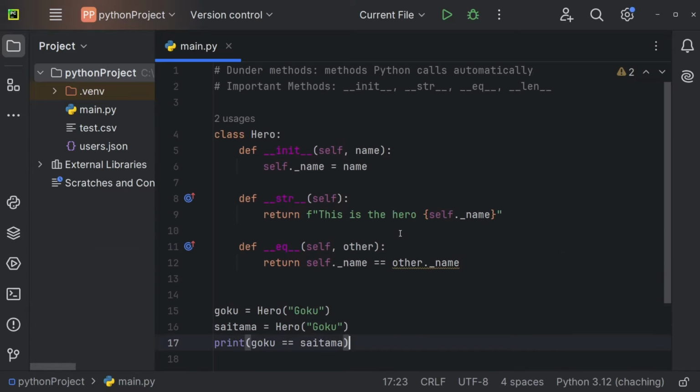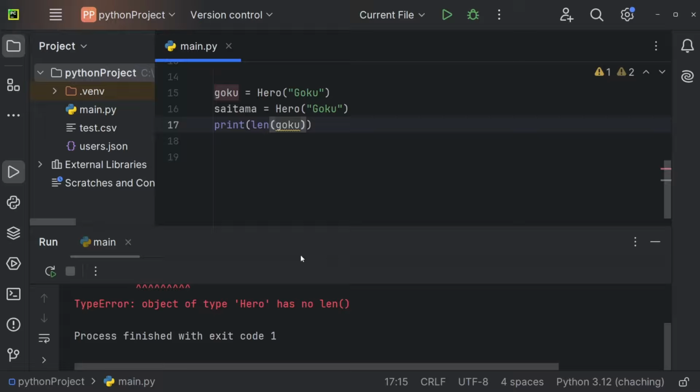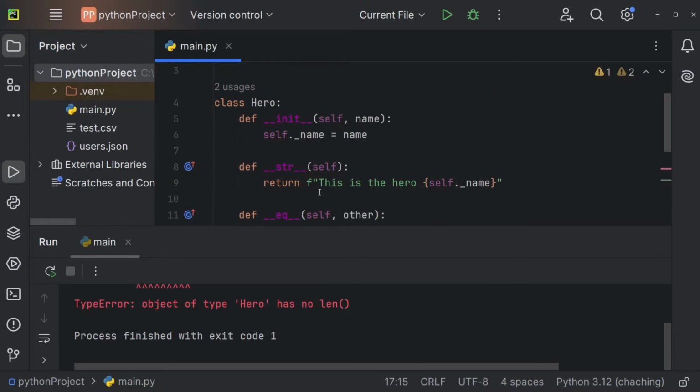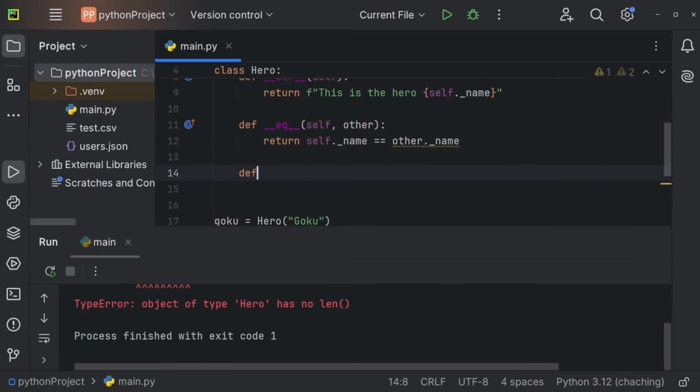Let's now also understand the len method right here. And actually let me just try to print the len of Goku, for example. I'm going to execute this, and you can see we're getting a type error. Object of type hero has no len. So the dunder len method is actually not implemented by default. So if you want to access len, then you have to create it, but Python will recognize it once you define it. So def dunder len of self.